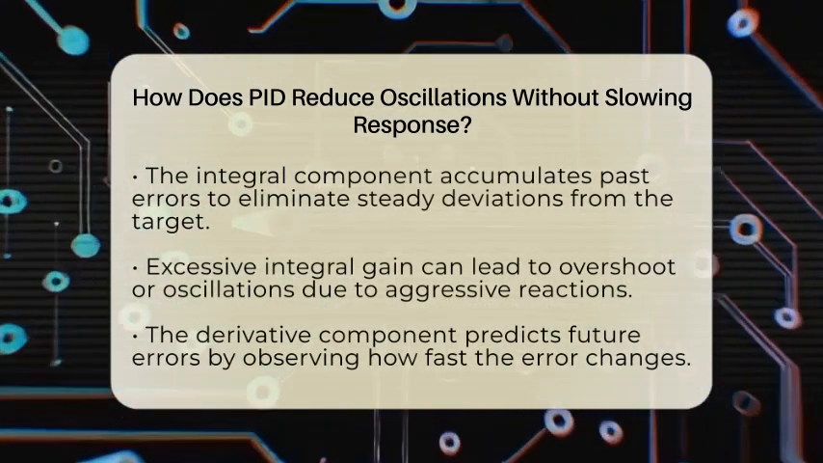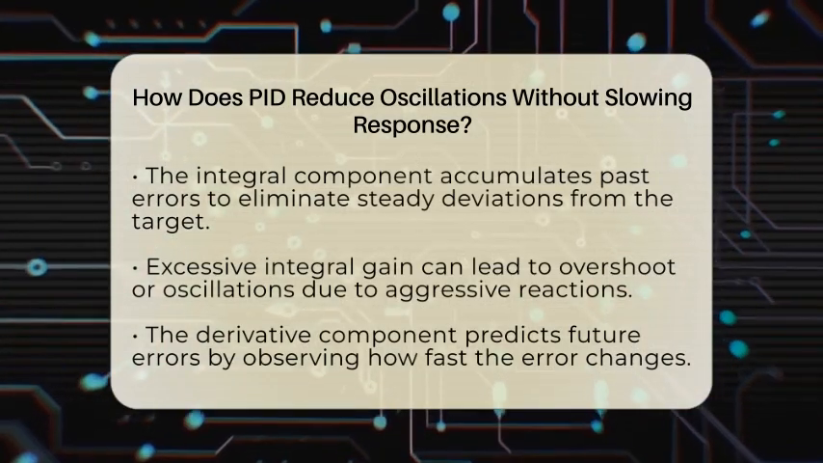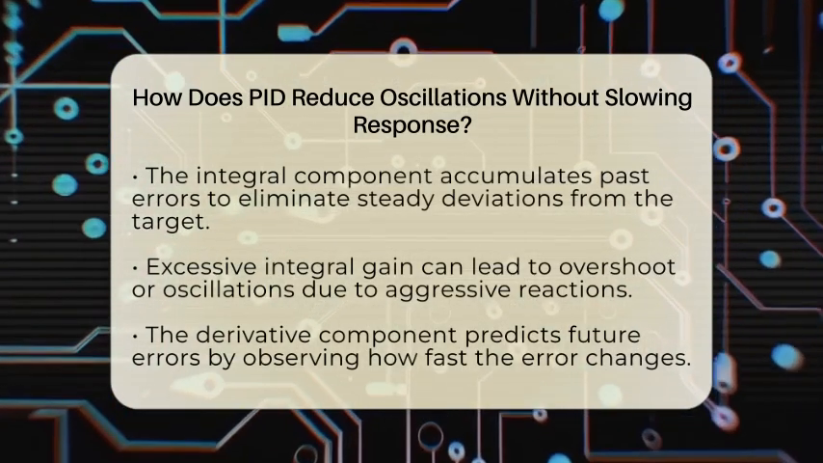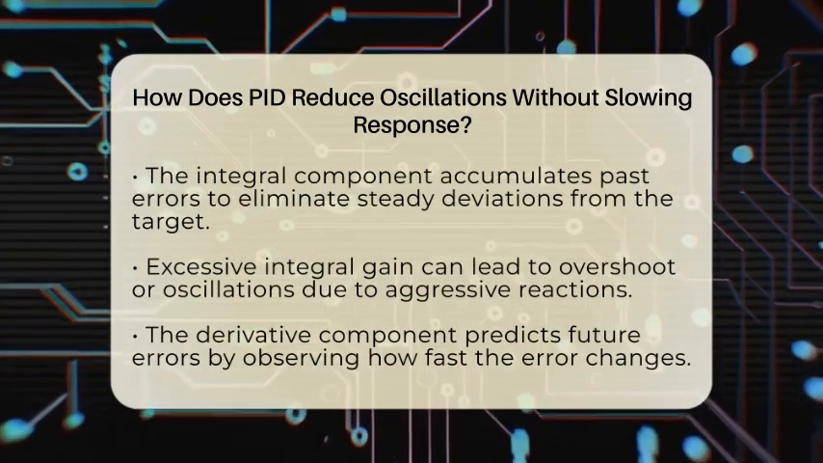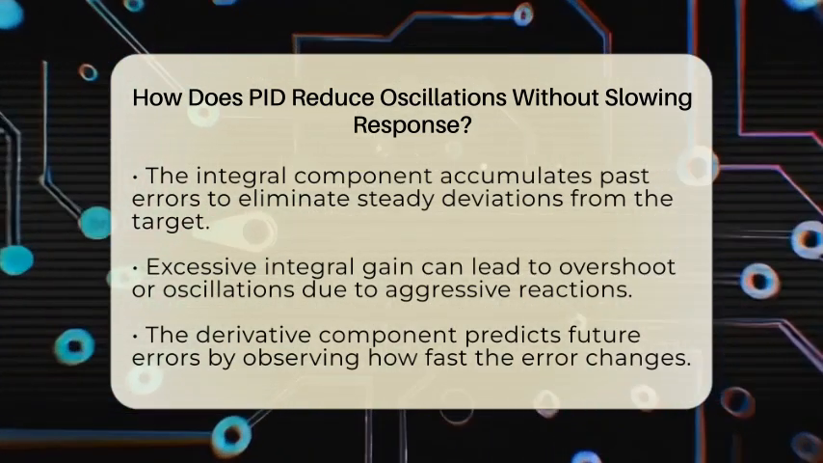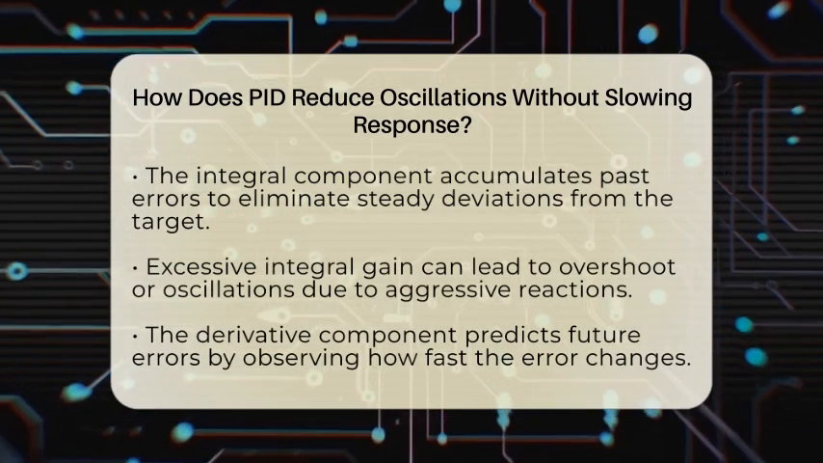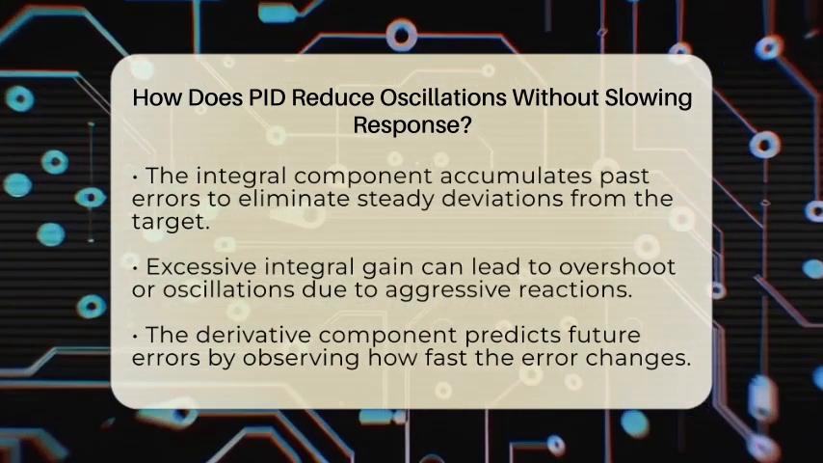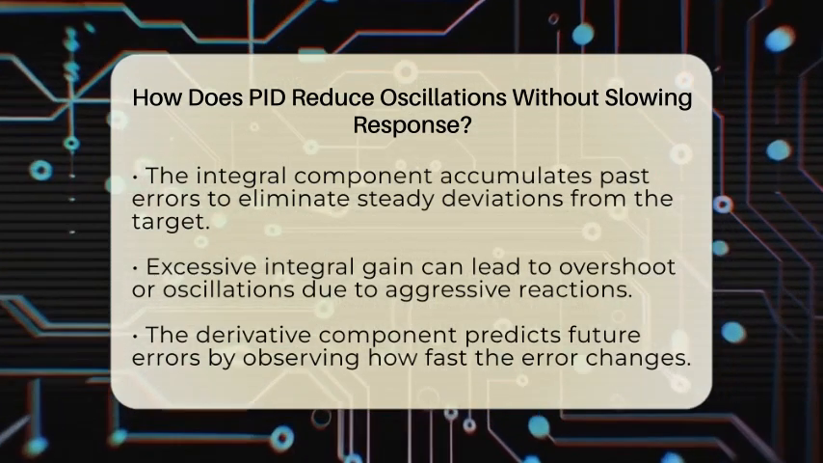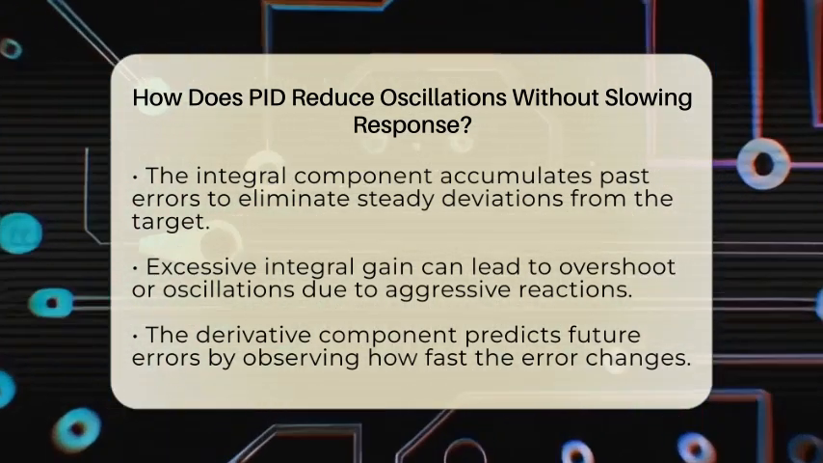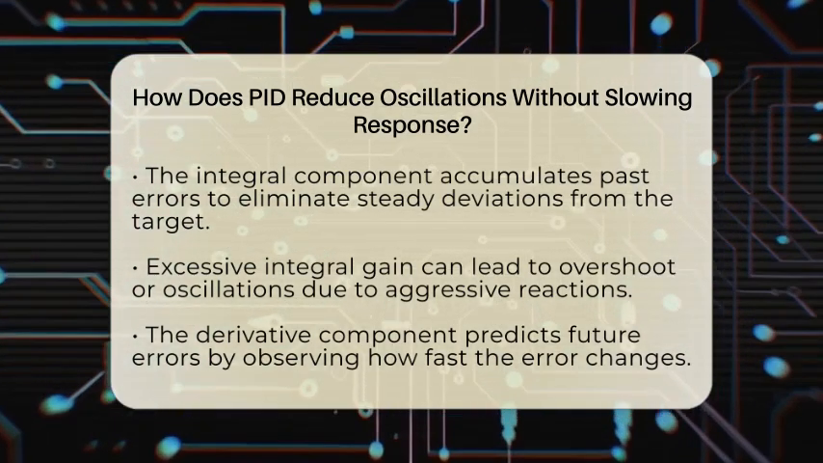Next comes the integral part. It adds up all the past errors over time. This helps fix any steady mistakes, like if the system keeps drifting away from the target. The integral ensures the system reaches the exact set point and stays there. However, if the integral gain is too high, it can cause the system to overshoot or oscillate because it reacts to accumulated errors too aggressively.